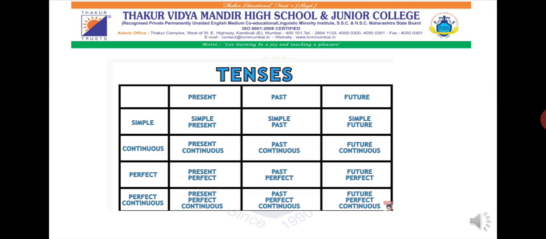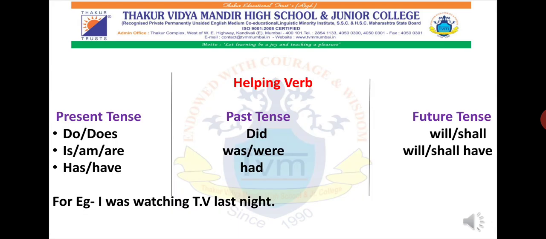I hope you all remember this chart that I had shown you even when we were studying present tense. I really don't want to change anything because the same pictures, the same structure will help you remember whatever we had learned.